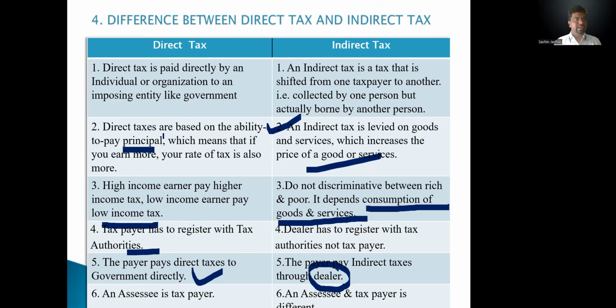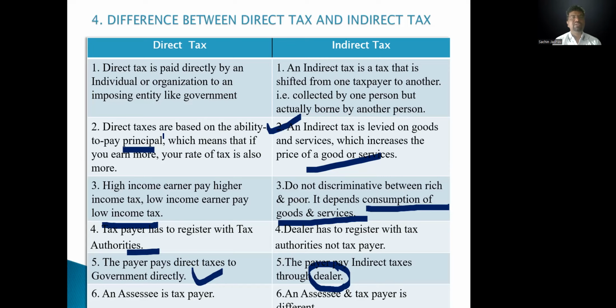Two things you should remember here: the levy of tax and the burden of tax. If both fall on one person, it is called a direct tax. And if the levy of tax and the burden of tax fall on different persons, it is called an indirect tax. The levy of tax is only on the supplier or seller, and the burden of tax is only on the customer. Okay, it is called indirect.